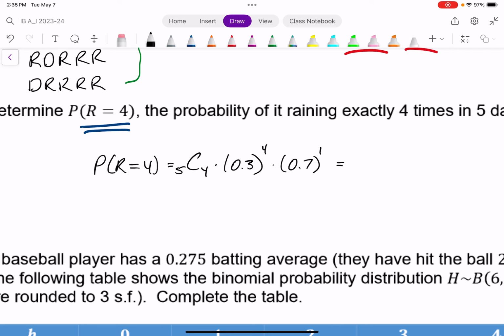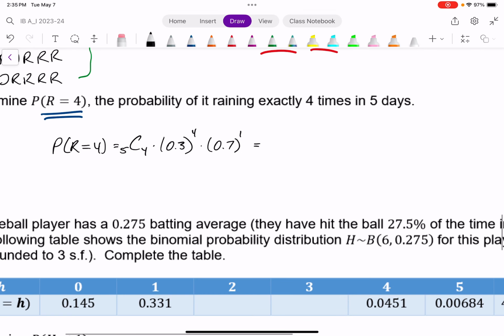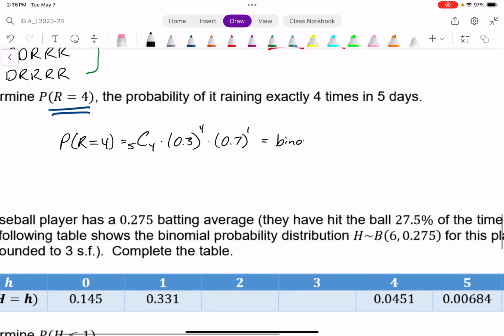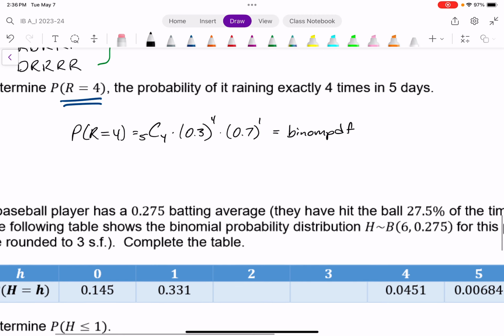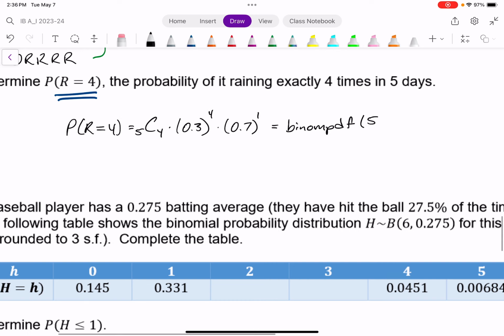All of this, though, can be done on any GDC you should be familiar with, and quite often, for example, in the TI-85, it looks like this. We have the binomial probability distribution function, and you want to be familiar with that. But in general, quite commonly, you first type in the number of trials, which in this case is 5, the probability of success, which is 0.3. You generally don't need to type in the probability of failure because it's just 1 minus that.